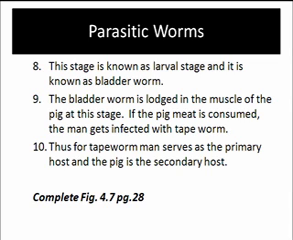The bladderworm is lodged in the muscle of the pig at this stage. If the pig meat is consumed, the man is infected with tapeworm. Thus, the tapeworm man serves as the primary host, and the pig is the secondary host. Please be sure to complete and add figure 4.7, which is on page 28 of your textbook, to your notes.